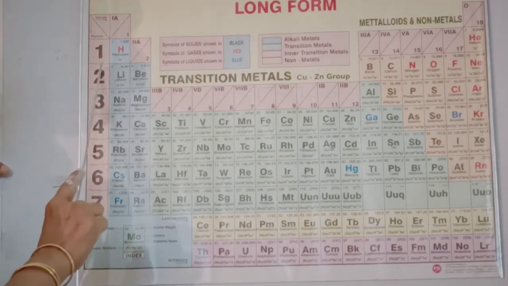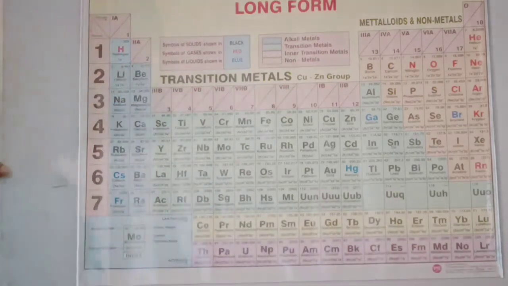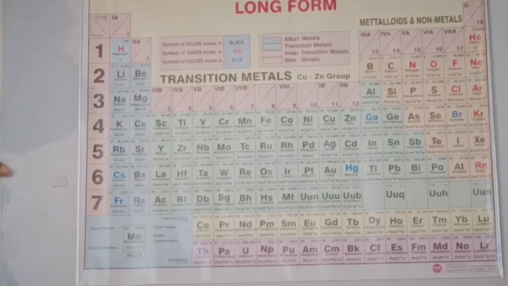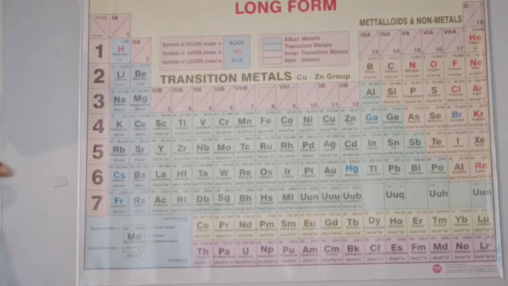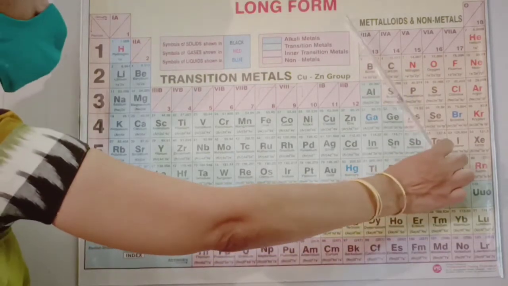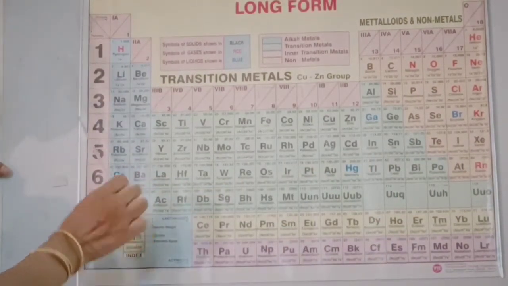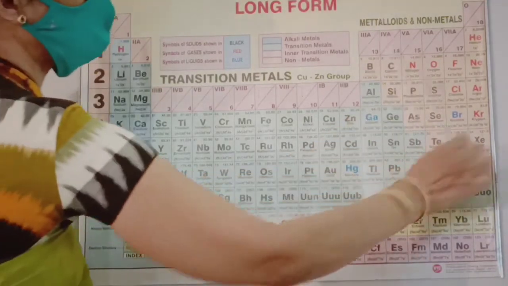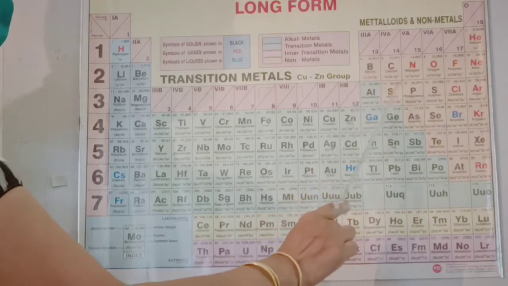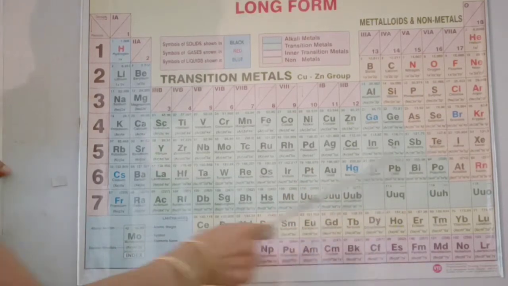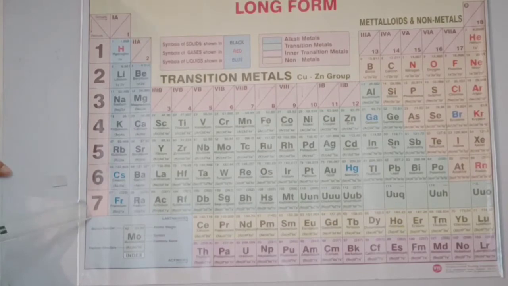And when it is going from left to right in a period, the metallic character is decreasing. Understand? And demarcation: left side all are metals, right side non-metals, meaning boron, silicon, arsenic, germanium, tellurium. This side it is metals, that side it is non-metals. I hope you got it.